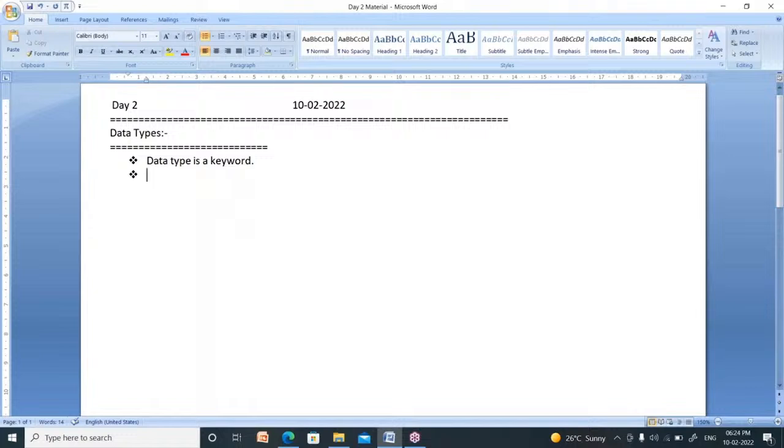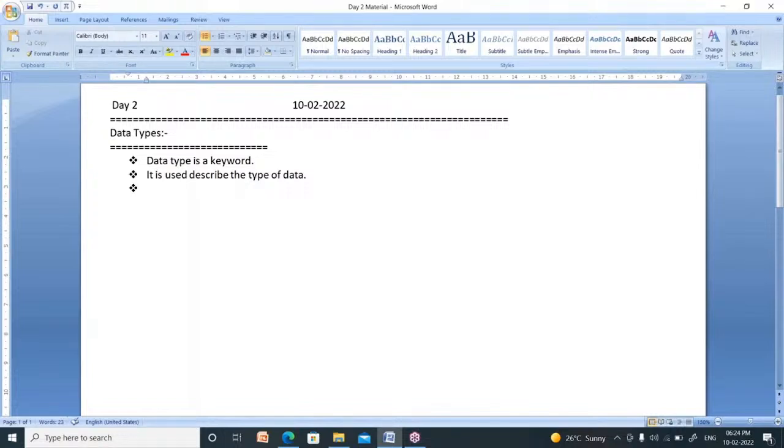Data type is a keyword. It is used to describe, means give description, describe the type of data. What is the use of data type? It is used to describe the type of data. Right. Now, how many data types are supported by C language?